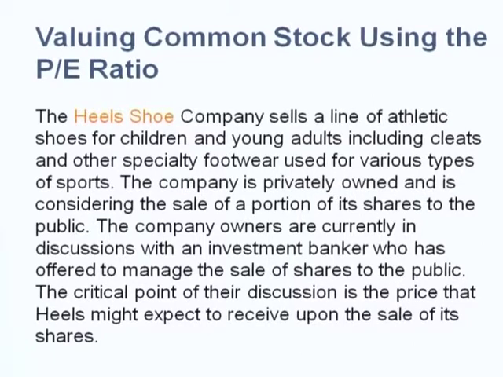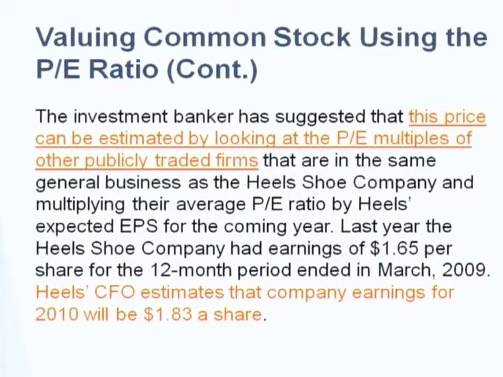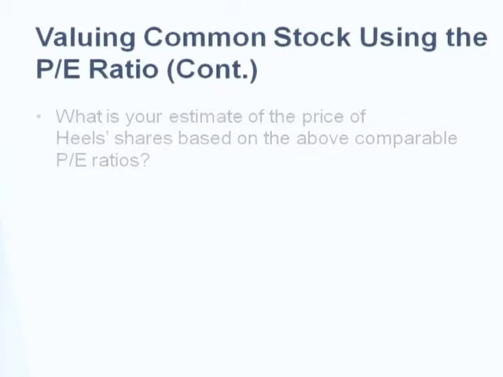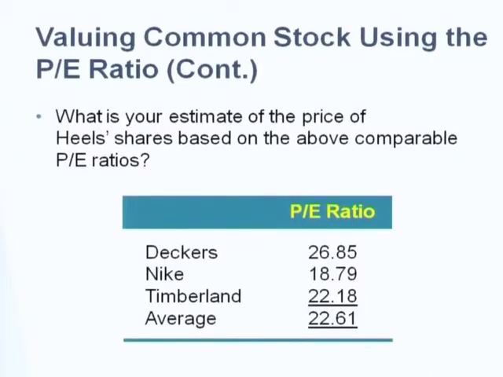Example: Hill Shoe is a company that produces shoes for children and young adults. You want to find the PE and estimate the price. Hill's CFO estimates expected earnings for year 2010 at $1.83 per share. So how do you find the relative value for Hill Shoe? Let's say there are 3 competitors: Deckers, Nike, Timberland.